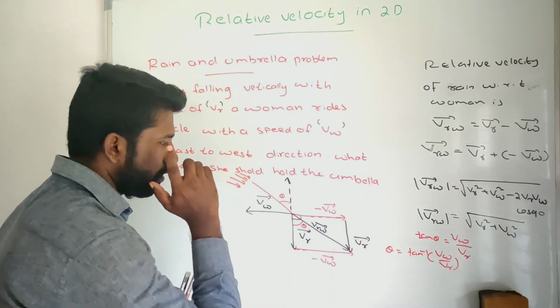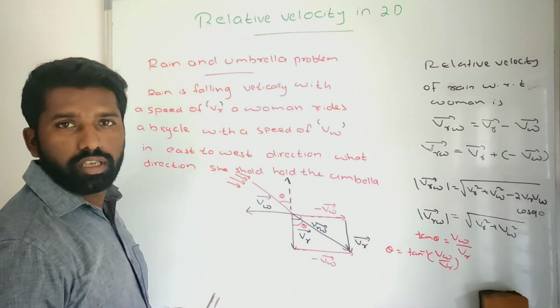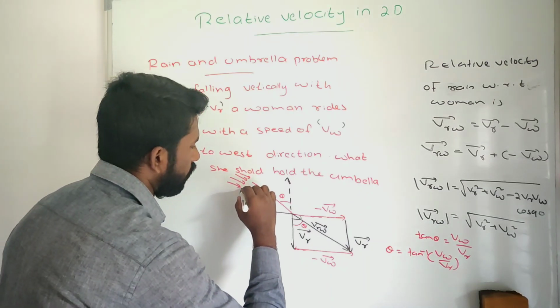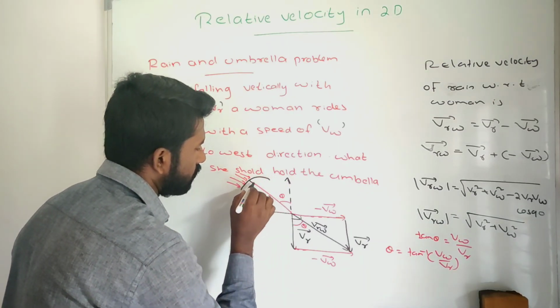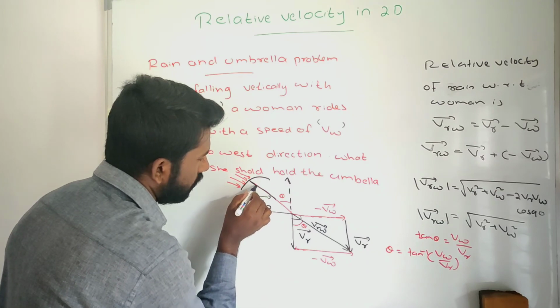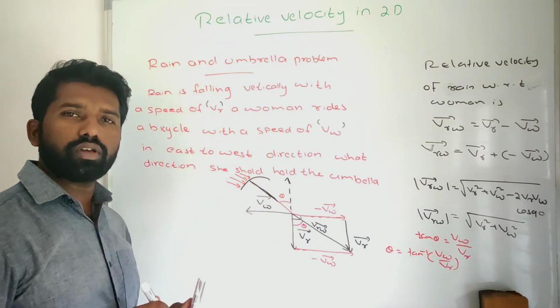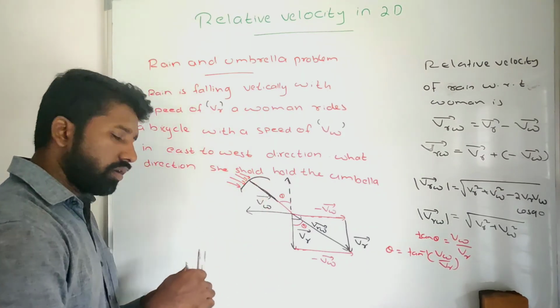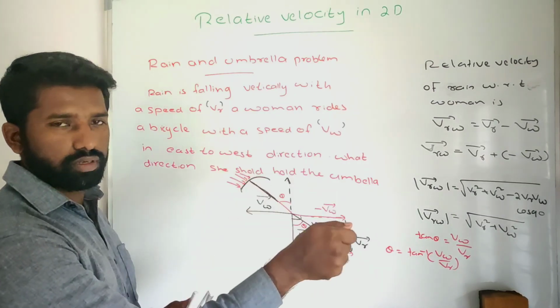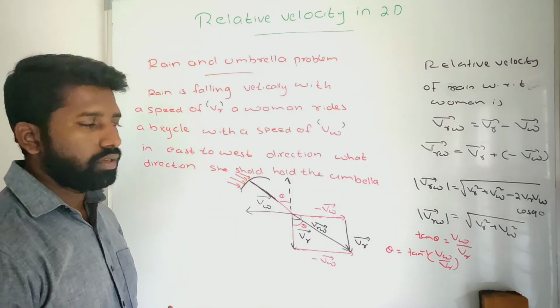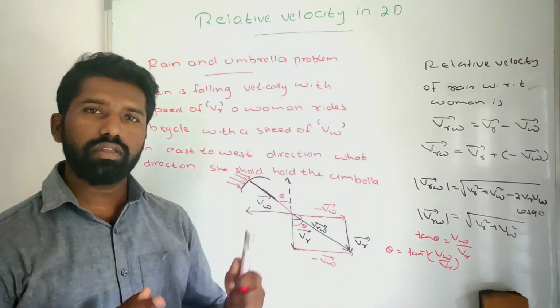So she should keep her umbrella in the opposite direction like this, making an angle theta with the vertical. Then she is protected from the rain. So this is about this problem.